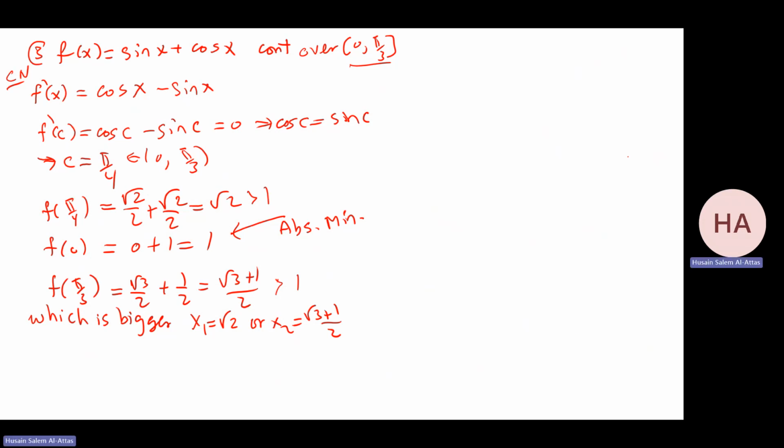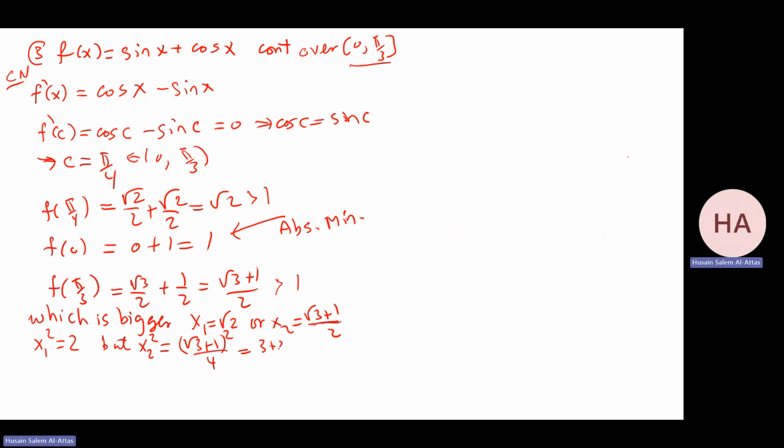One way to decide, since the values are positive, I can square both of them. So x1 squared is 2, but x2 squared is what? Root 3 plus 1 squared over 4.